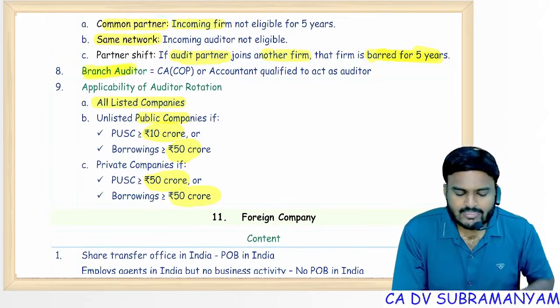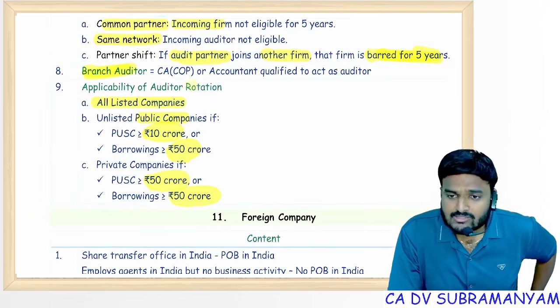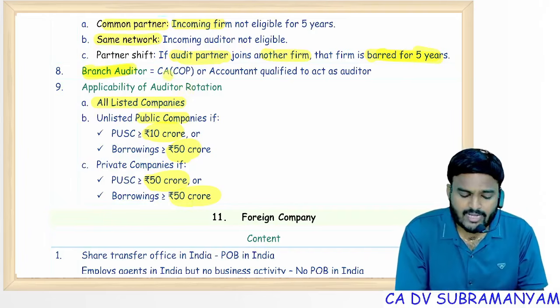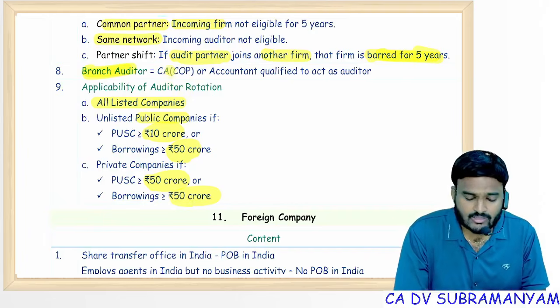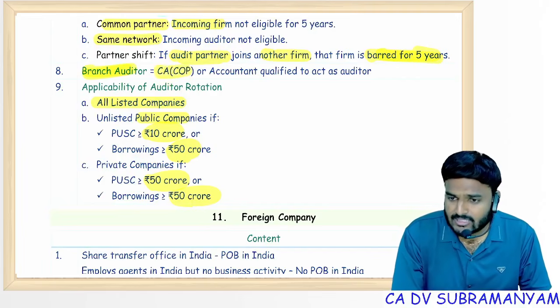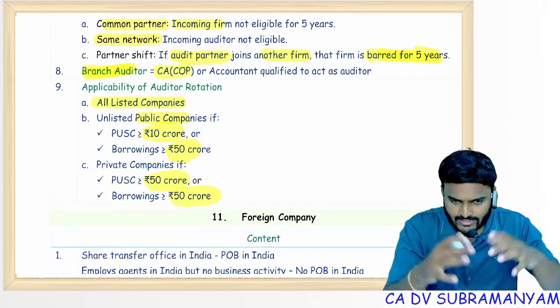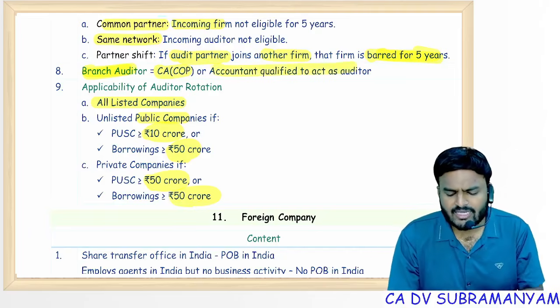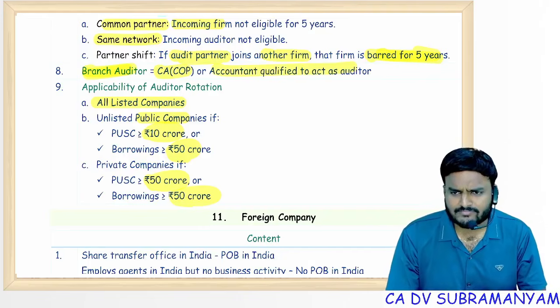Branch auditor can be appointed by the members. If not, members can delegate this power to the board of directors. Management may appoint the branch auditor. Branch auditor can be a CA with COP in case of Indian branches. In case of foreign branches, any accountant qualified to act as an auditor, CPA for example in USA.